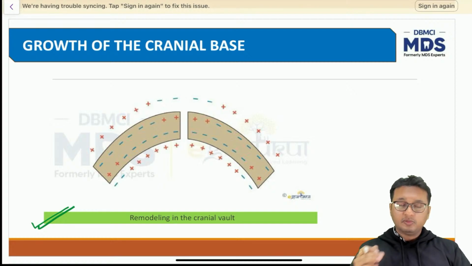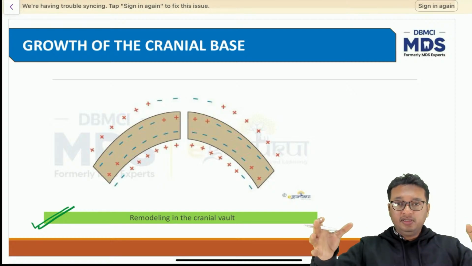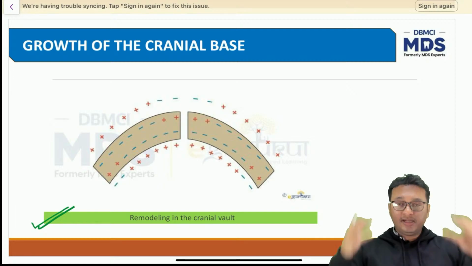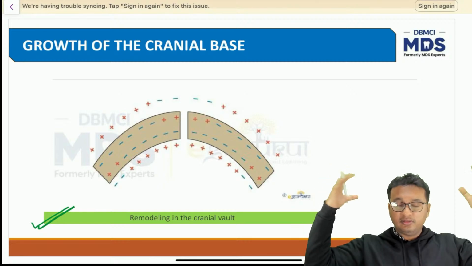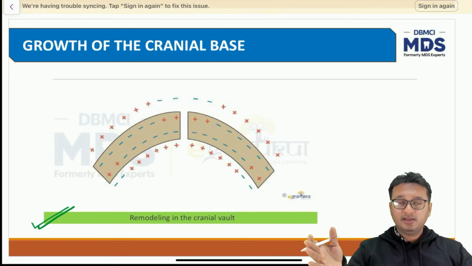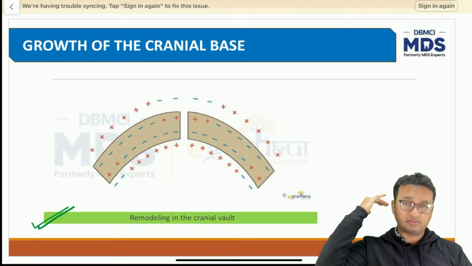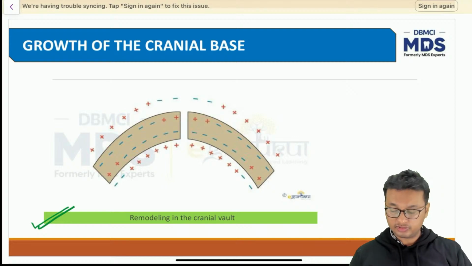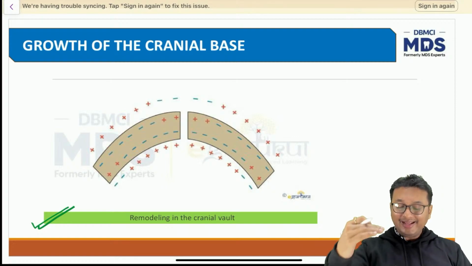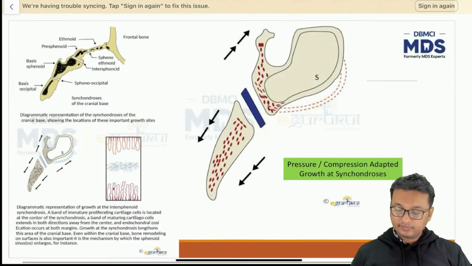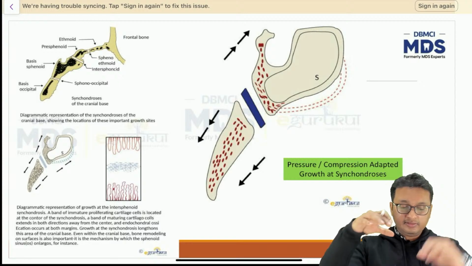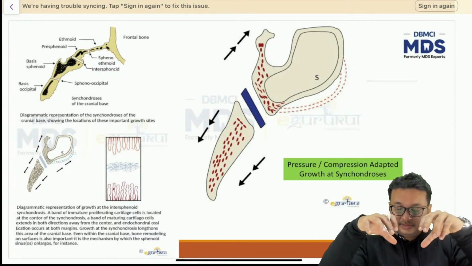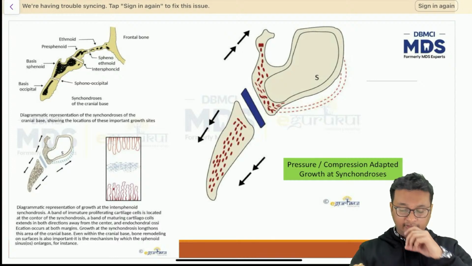Because the brain is expanding volumetrically, to accommodate that growing brain the cranial vault also grows. The bones of the cranial vault shift apart, and growth occurs at the sutures: sutures between the parietal bone, the occipital bone, the temporal bone, and the frontal bone. But in the cranial base, what is happening? The weight of the brain is on the cranial base.